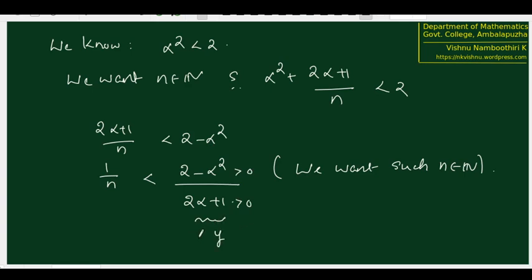Therefore, by the Archimedean property, second part, we know that there exists some n naught which is less than this positive integer y. So we can find n naught, there exists n naught equal to n such that this is true. So this n naught will satisfy all these conditions. If you trace the steps that we have already performed backward, we have 1 by n naught less than 2 minus alpha square by 2 alpha plus 1.